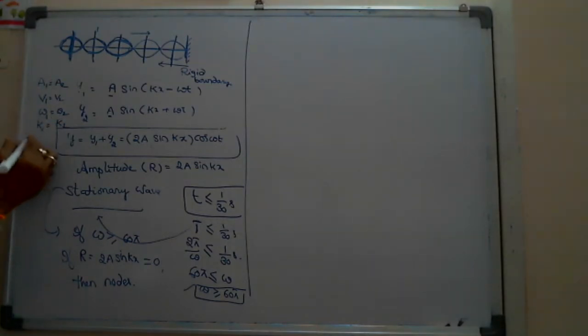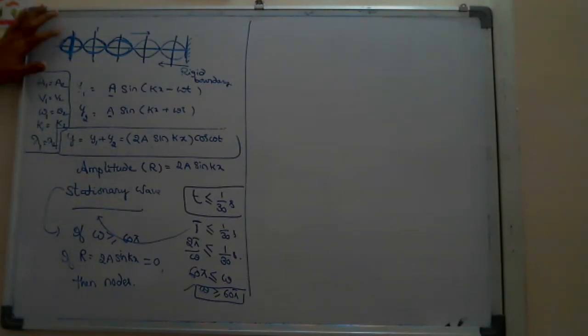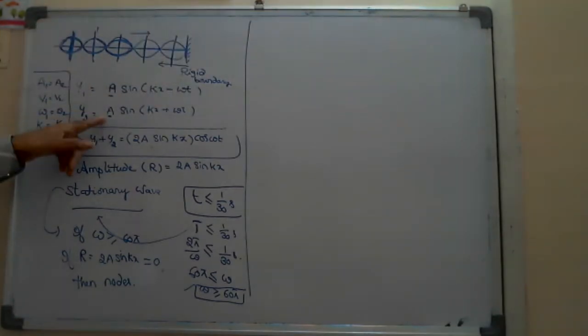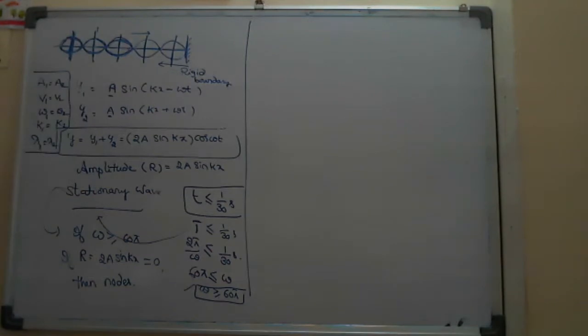Since K is 2 pi by lambda, lambda 1 equals lambda 2. The first wave travels towards the right, the second towards the left. Amplitude, velocity, angular frequency, propagation constant and wavelength are all the same, because there is no transmission into the other medium.